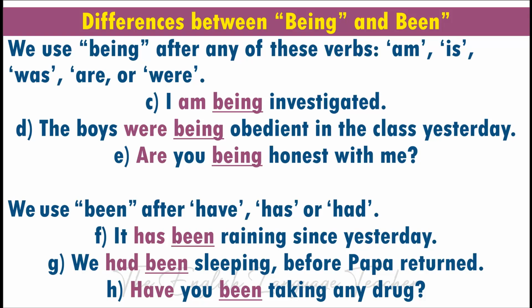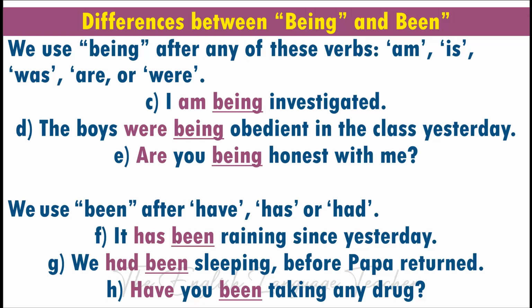Now let's come to the next screen to see more differences between these 2 verbs. We use being after any of these verbs: am, is, was, are, or were. Example C, I am being investigated. The verb being comes after am in example C. Example D, the boys were being obedient in the class yesterday. In example D, the verb being comes after were. Example E, are you being honest with me? Here, being is used with are, and there is a separation between the 2 because this sentence is interrogative.